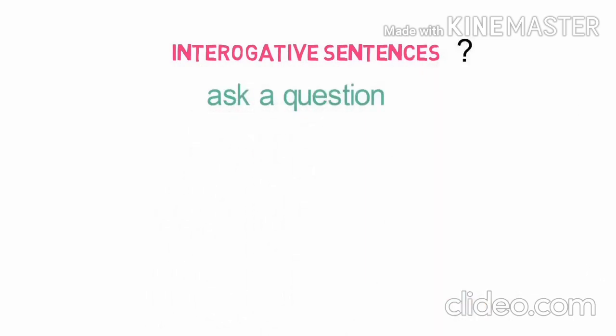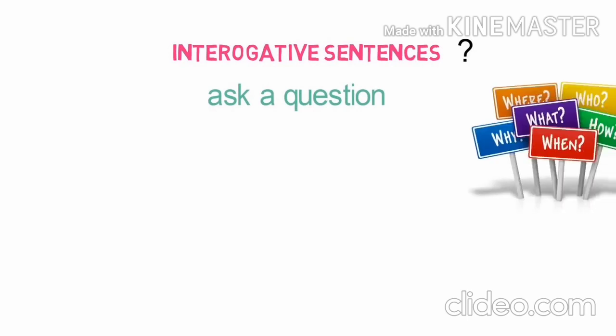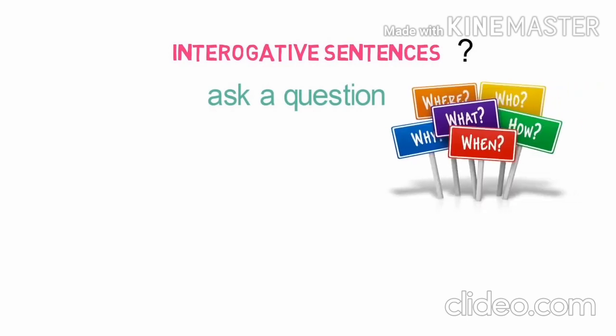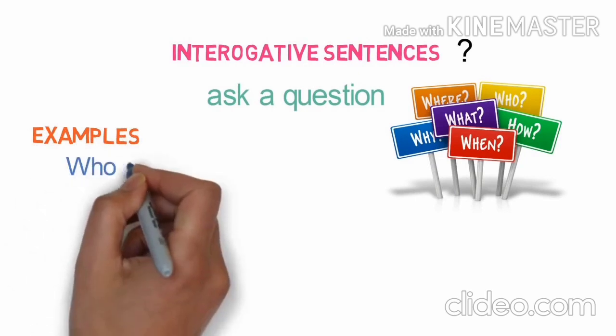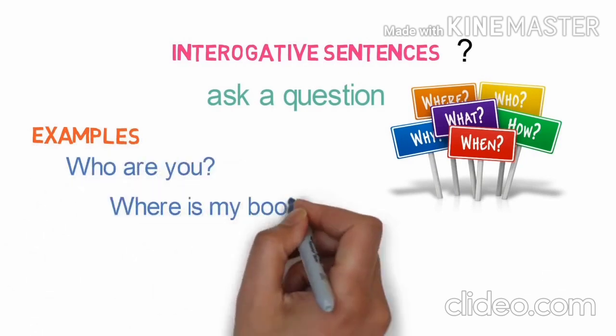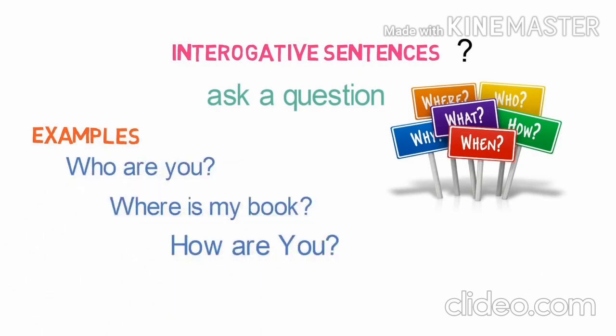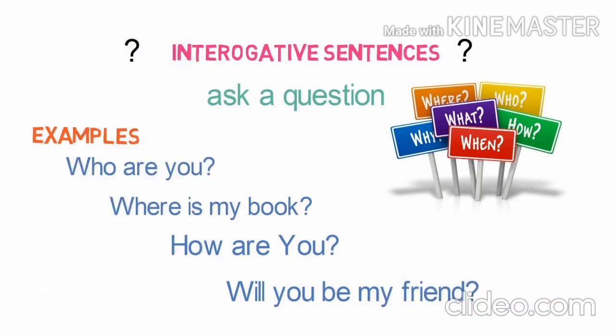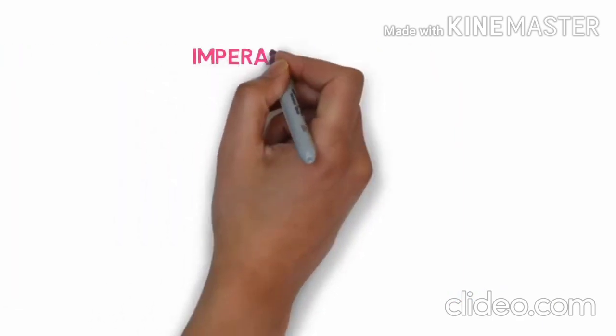Interrogative sentences are very easy. It means these sentences always end with a question mark. So it is very clear that these are all questions asked. Whatever question you ask: How are you? What are you doing? Will you complete this? Who are you? Where is my book? How old are you? Will you be my friend? All these sentences end with a question mark, and so you can easily identify this type of sentence.